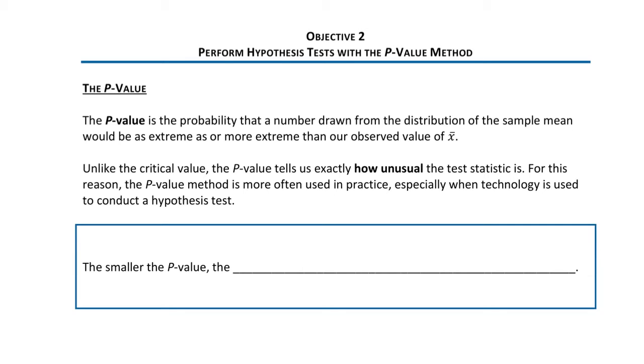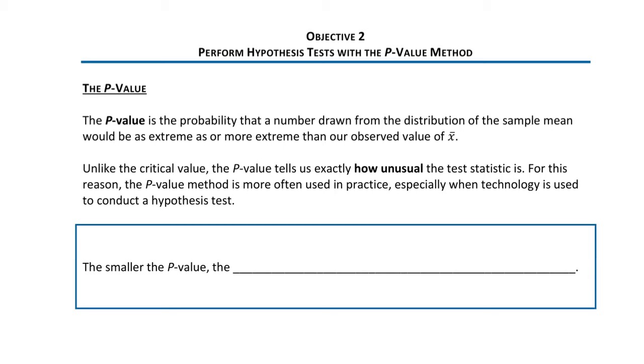Whereas the critical value method tells us only whether the test statistic was unusual or not, the p-value method tells us exactly how unusual that test statistic is. For that reason, the p-value method is more used in practice. In particular, almost all forms of technology use the p-value method.